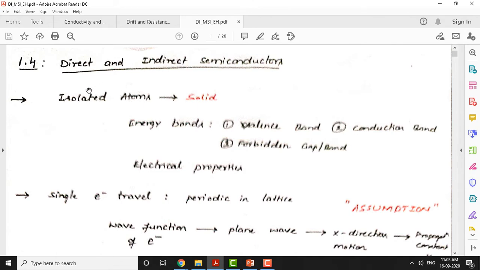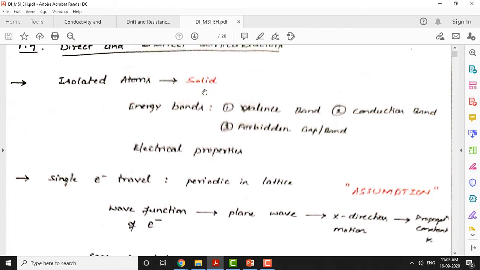Both forces try to balance each other, and it forms a solid. When we discuss an isolated atom, we talk about energy levels: n equal to 1 corresponds to the first energy level, 2 to the second energy level, and so on. But when it comes to solids, we say it is an energy band, not an energy level. So we are focusing on energy bands.